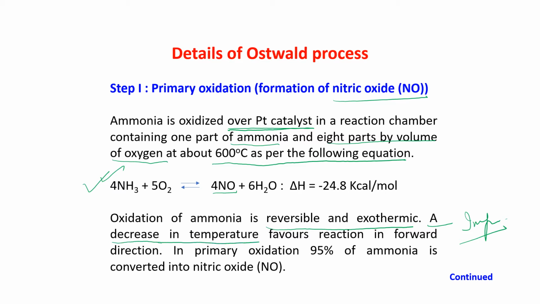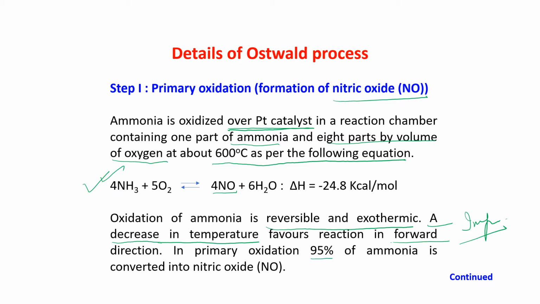Decrease in temperature. That means just lower the temperature. It favors the reaction in the forward direction. So if you increase the temperature, then it will give you a reverse effect, because it is already exothermic. Heat is being produced. So a decrease in temperature favors the reaction in the forward direction. That means more NO will be produced.